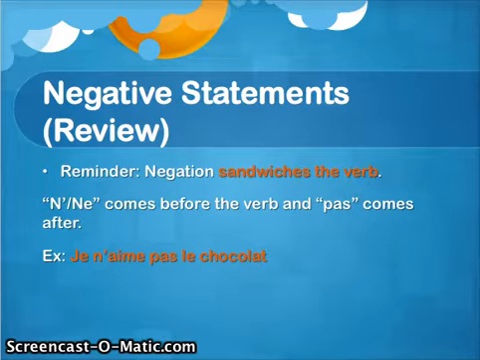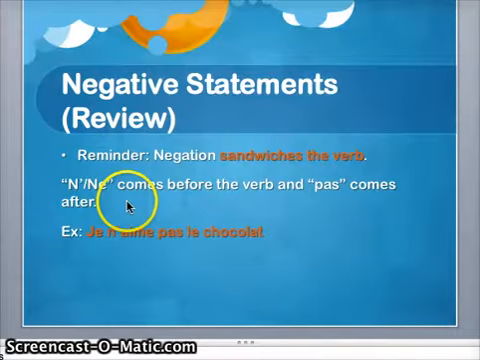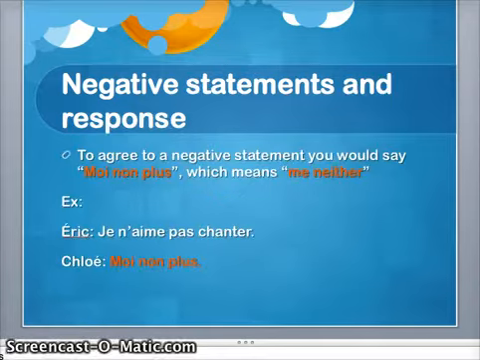And the difference between n' and ne is n' will be used before a verb that starts with a vowel. Okay? Like for example, je n'aime pas le chocolat. Because your verb aimer starts with an A, that's the reason why you have an apostrophe and not an E. Okay? There will be some verbs where you will get to use an E, but aimer is not one. Okay. Moving on to the next slide.